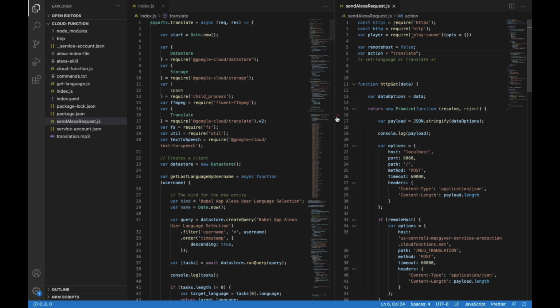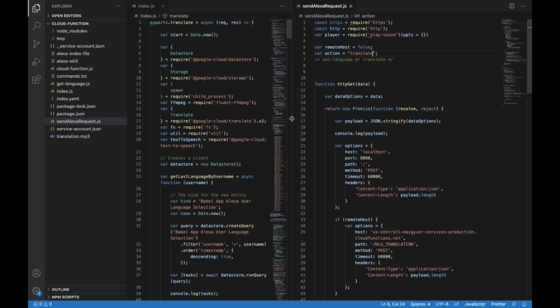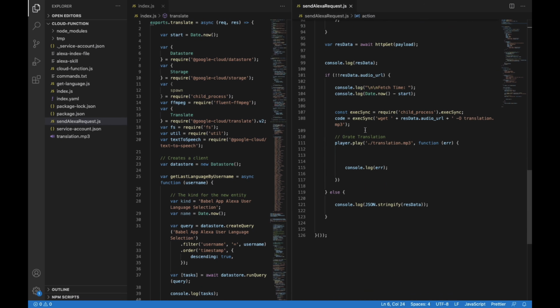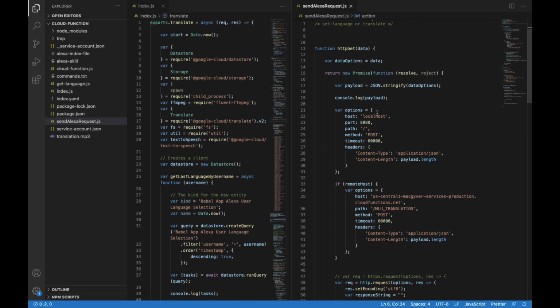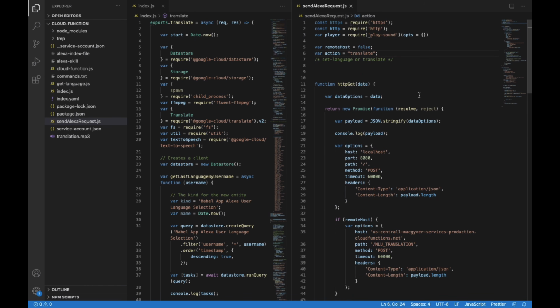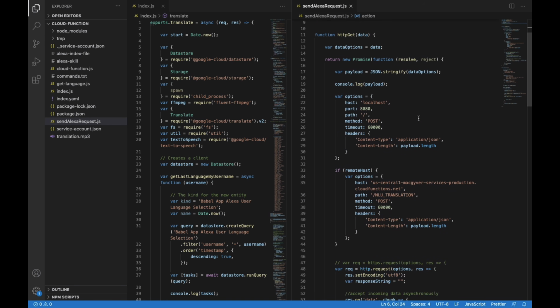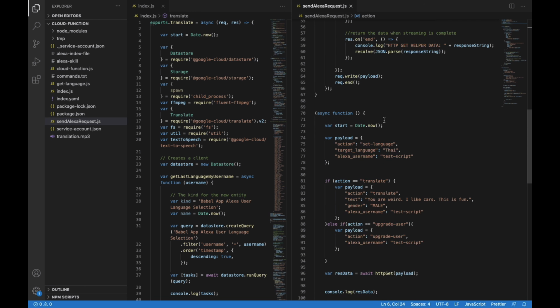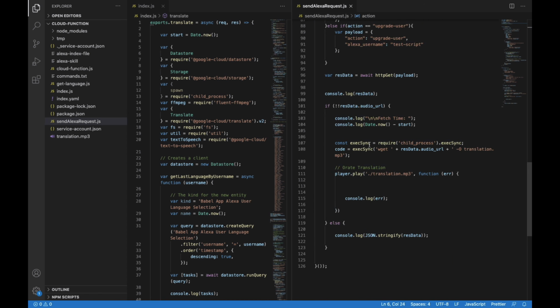Now we need a script to send data to it. This is what's going on the right, and this is essentially what Alexa is going to be doing. When you interface with Alexa and issue a translate, set language, or upgrade account command, it's going to be posting an HTTP request. I came up with a little script here that modifies some of the attributes. Instead of posting to the Cloud Function, let's post to our local Cloud Function, because we're going to deploy this Cloud Function locally on my computer, and it's going to be much easier to do our development.